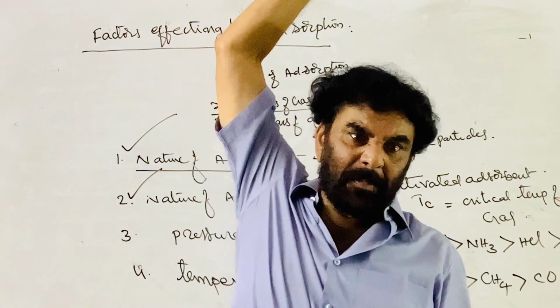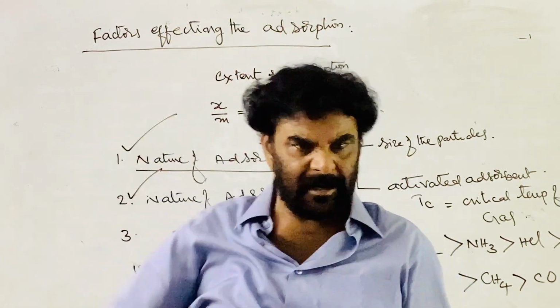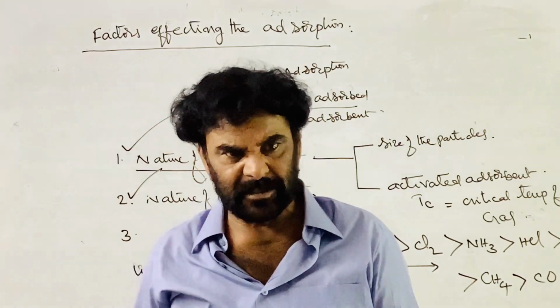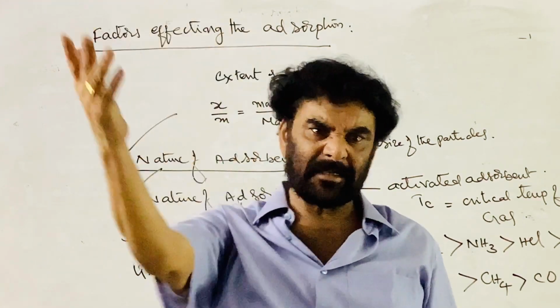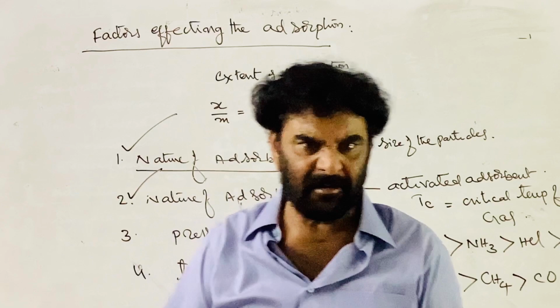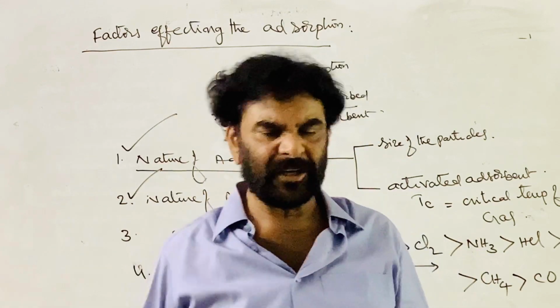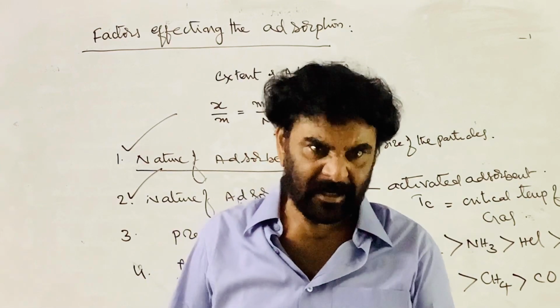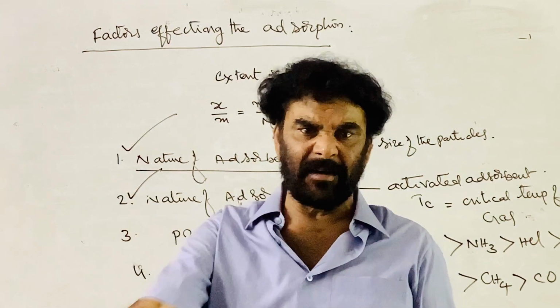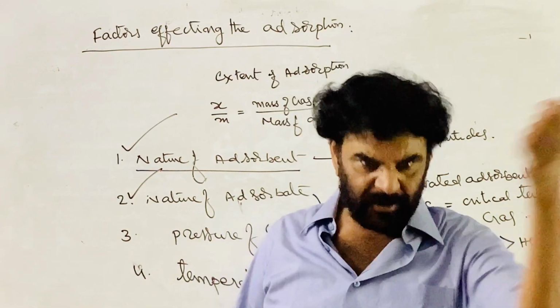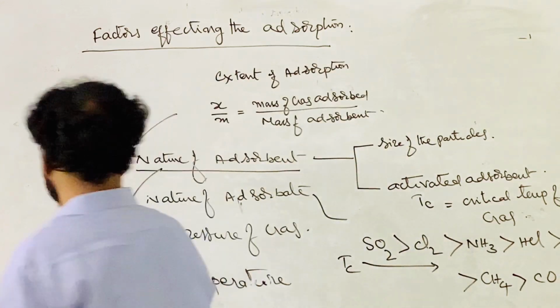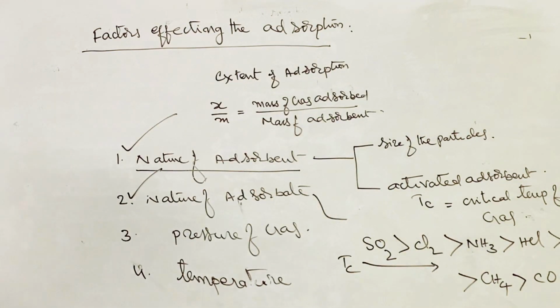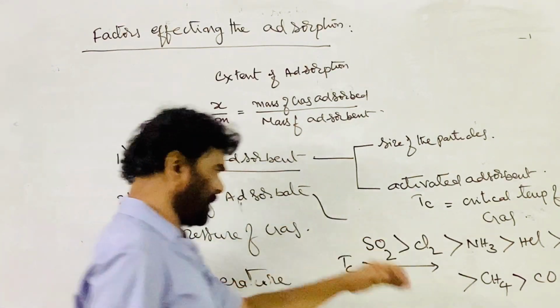For the reaction to take place, it has to be heated to nearly 3000 degrees Celsius. During lightning, nitrogen and oxygen combine and convert into nitric oxide. Nitric oxide is converted to nitrogen dioxide. Nitrogen dioxide dissolves in rainwater, and in the presence of oxygen is converted into HNO3, nitrate fixation, the fixation of nitrogen in the form of nitrate. So leave that apart. This is the adsorbent.